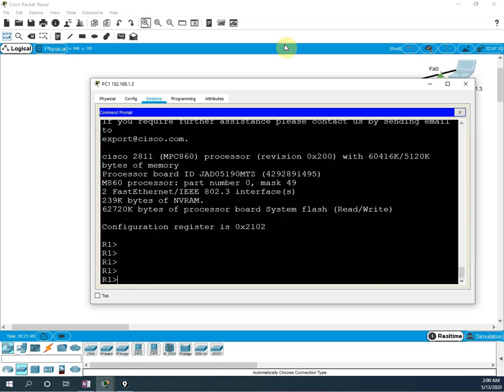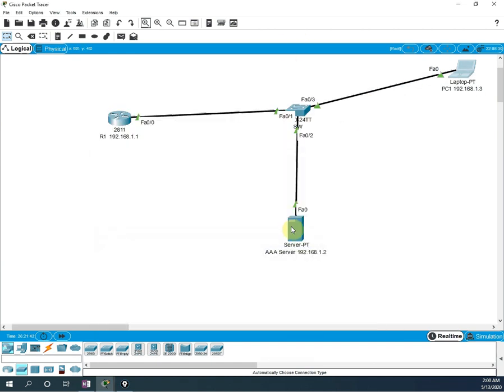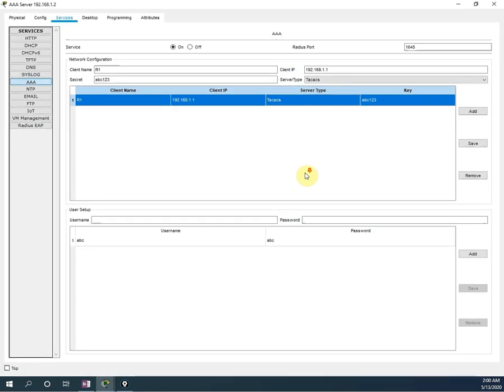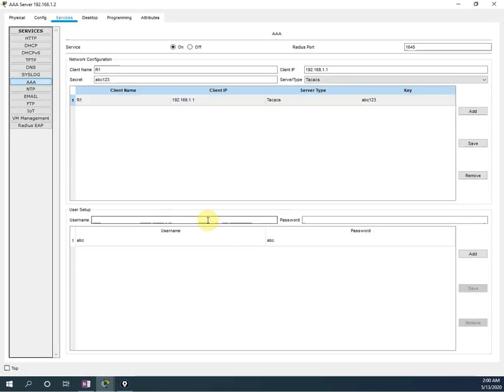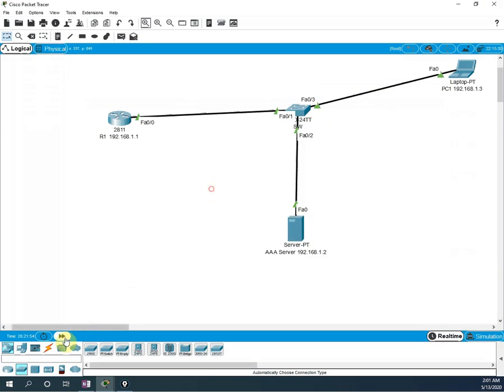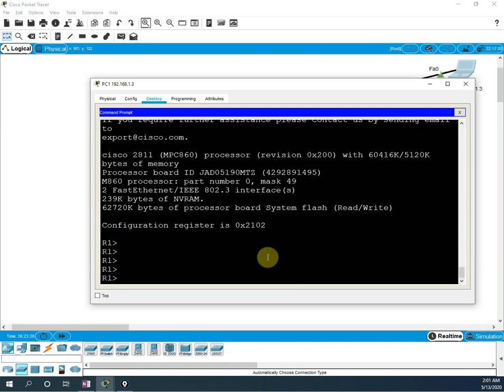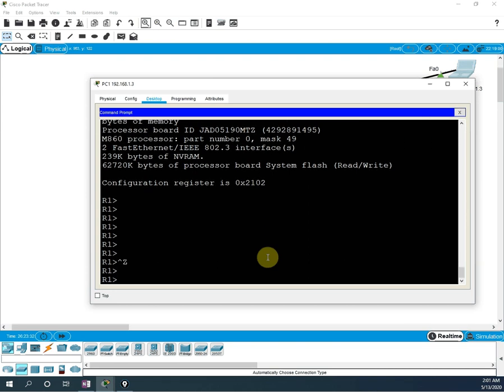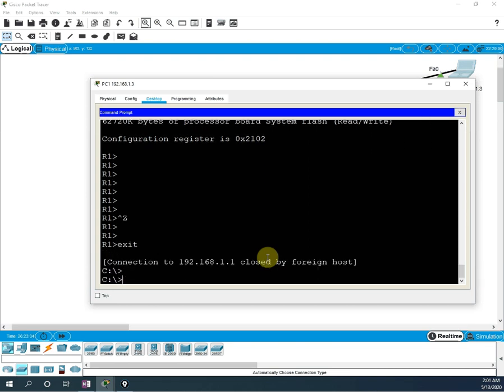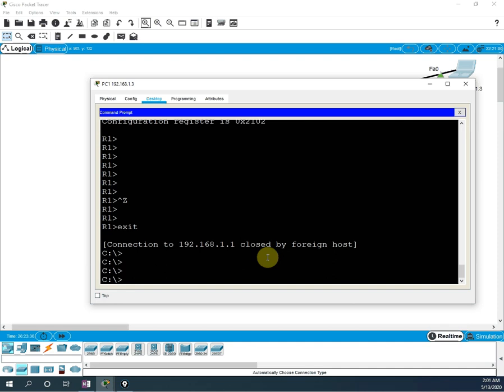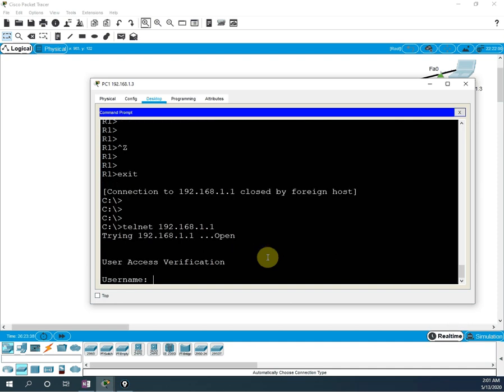Okay, and if you want me to create one more user, I will write user ASD and password also ASD, and I will add. Okay, I will add this one, then I will fast forward. Let me exit this one. I will press Ctrl Z. I will write exit to close the connection. Then again I will write telnet, and the IP address of the router.